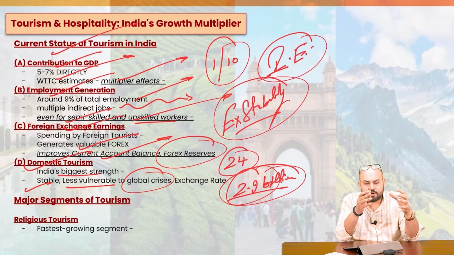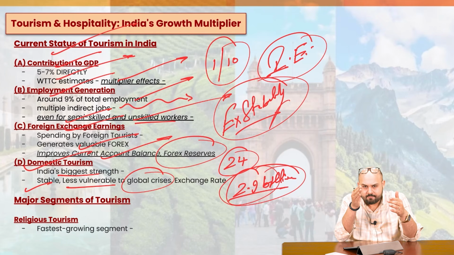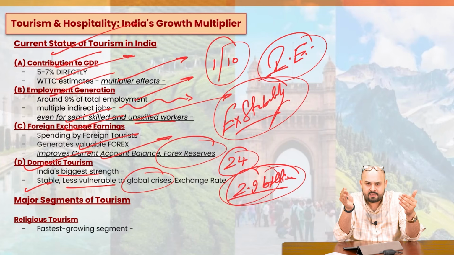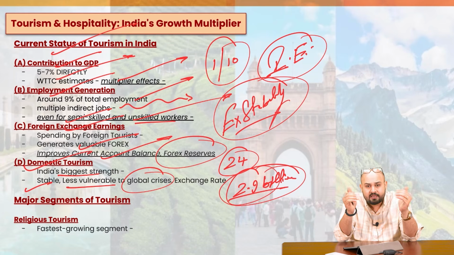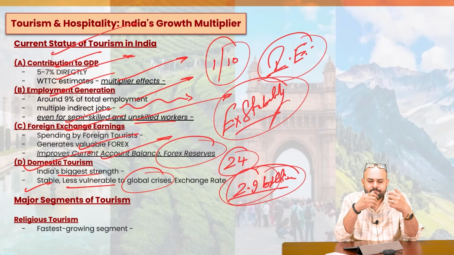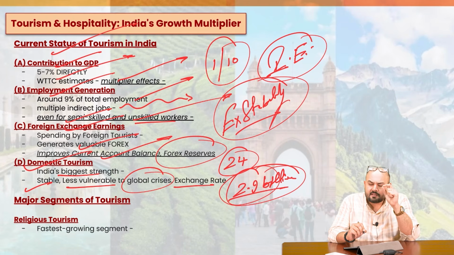See, we have a lot of crisis going on in West Asia. So what Prime Minister Modi has said, he has asked people to refrain from going to different places around the world, right? On the other hand, what he has said is that people should basically travel to different places within the country itself, so that we provide adequate money supply to the local people, and therefore it boosts the local economy, right? And exchange rate volatility does not have that kind of effect on the domestic tourism.